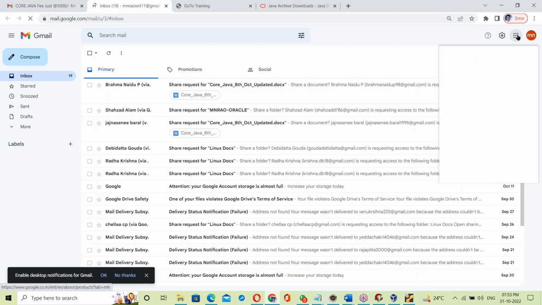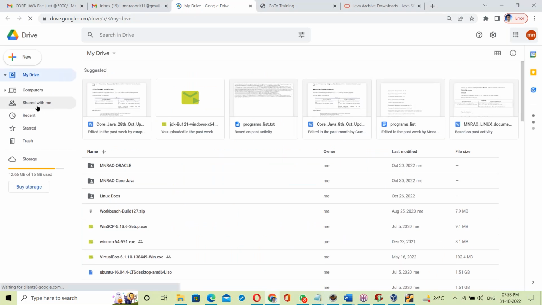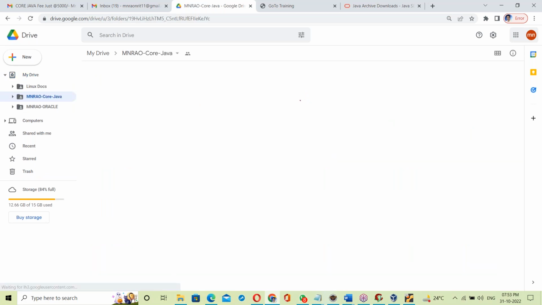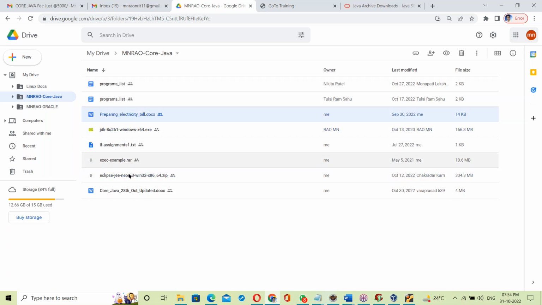Except for one or two students, access is given to almost everyone. This is core Java. The JDK, Eclipse and all that material are available in this drive.